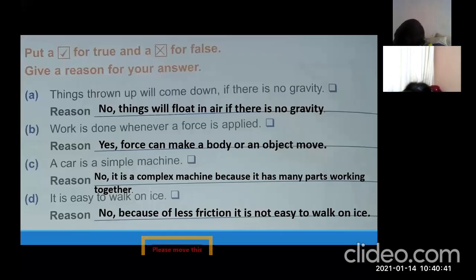Moving forward, we are going to do the name these. Okay, moving forward.